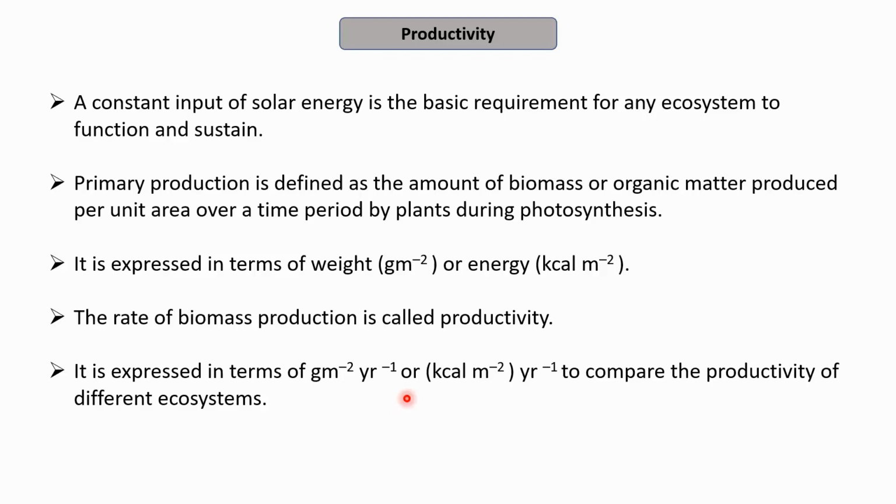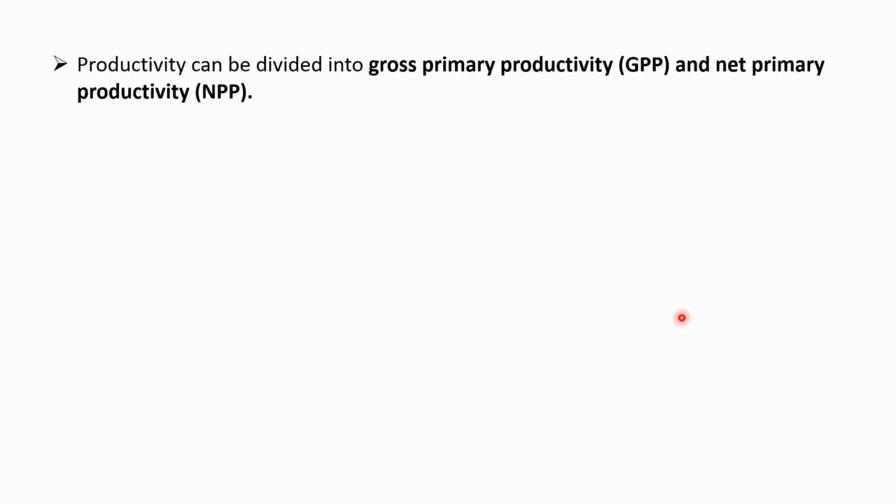By comparing these values, we may define which one has a higher productivity. So the productivity, which is the rate of production of biomass, is used for the comparison of productivity of two different ecosystems. The productivity is further divided into gross primary productivity and net primary productivity.